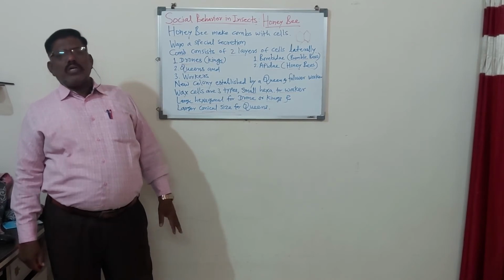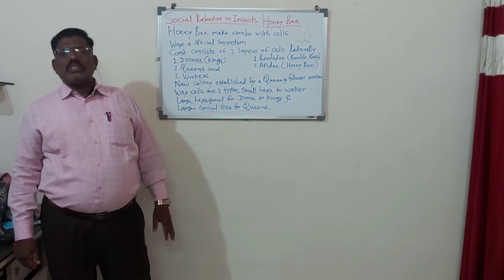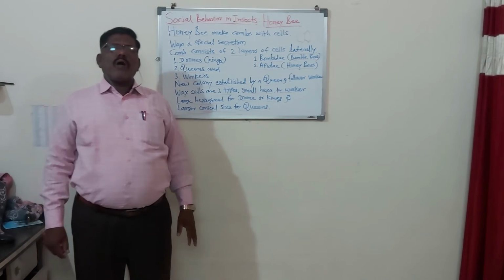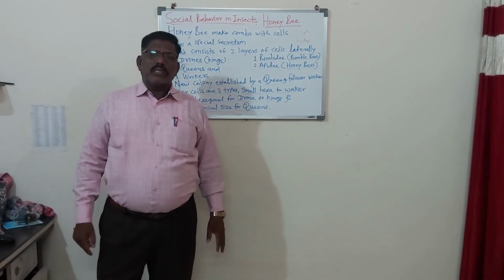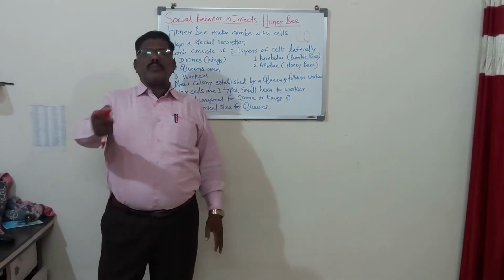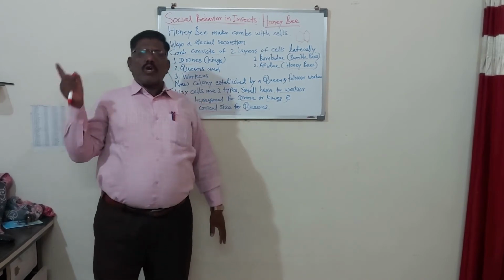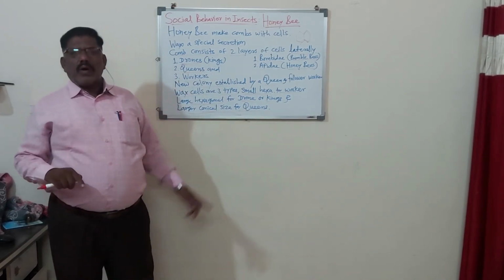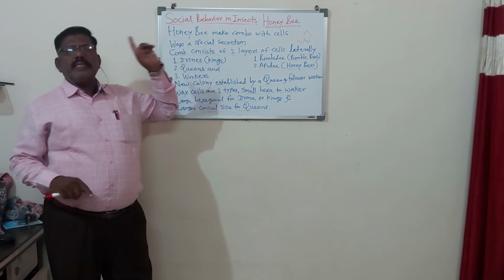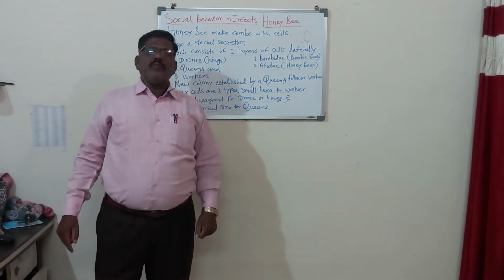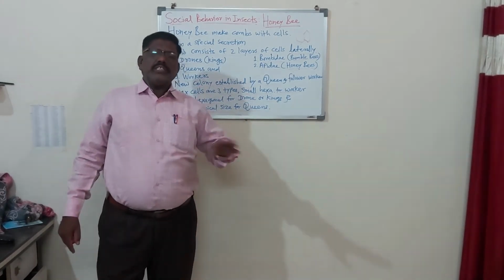Don't destroy the colonies, and don't spray our crops carelessly. Due to spraying for harmful insects, our useful insect, the honeybee, will be disturbed and finished.